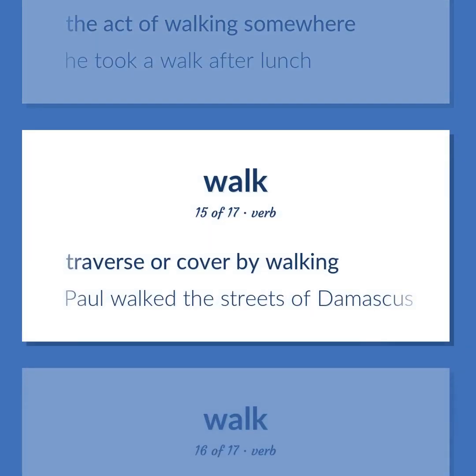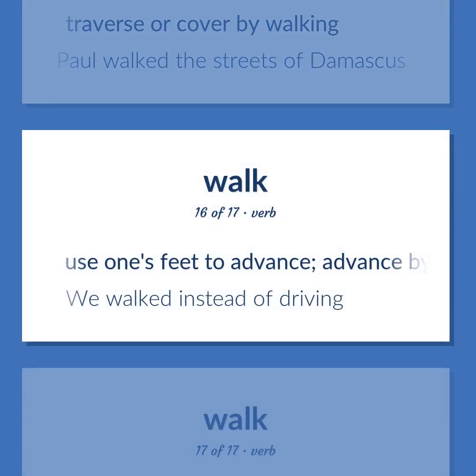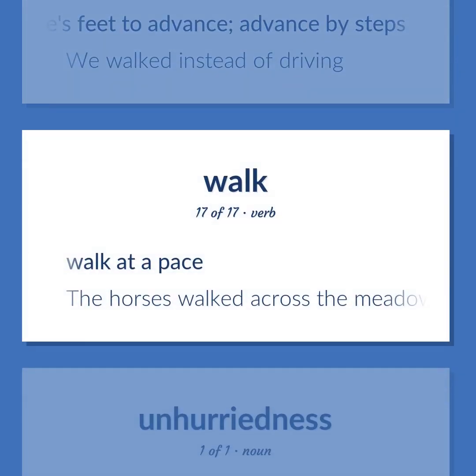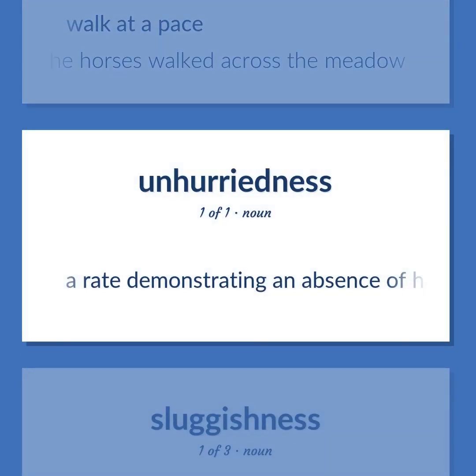Traverse or cover by walking. Paul walked the streets of Damascus. Use one's feet to advance. Advance by steps. We walked instead of driving. Walk at a pace. The horses walked across the meadow. A rate demonstrating an absence of haste or hurry.